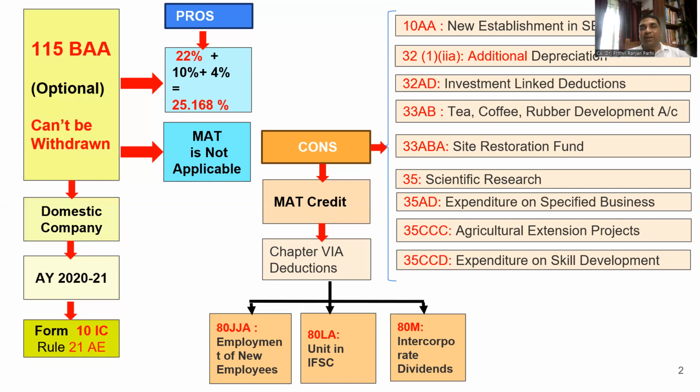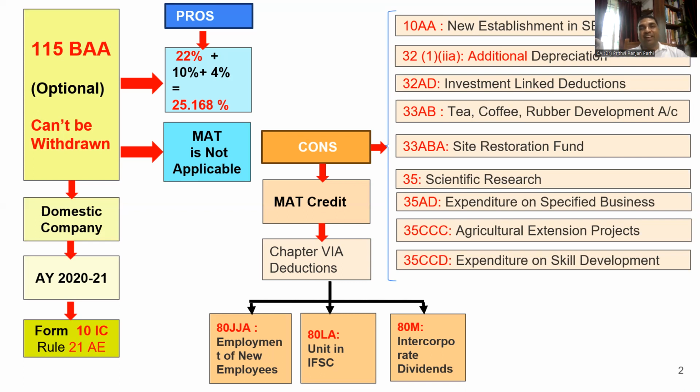Then the deduction provided under Section 32(1)(iia), that is called additional depreciation. Normal depreciation is allowed, but additional depreciation, many of you might be aware, of 20% is allowed for certain manufacturing industries on their plant and machinery. So that additional depreciation one has to lose. Normal depreciation one can claim. 32AD, this is one more deduction which is linked to investment. One has to lose that too.